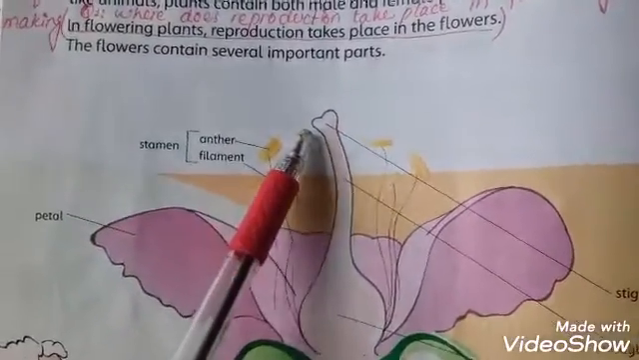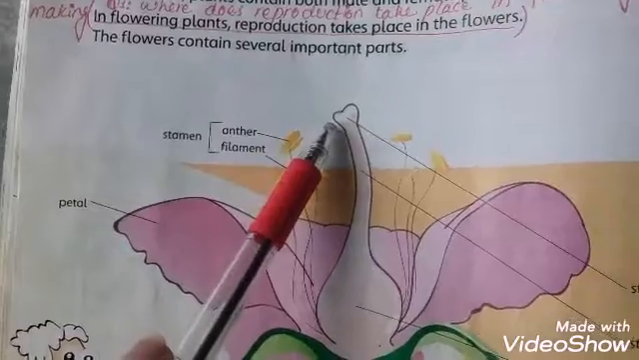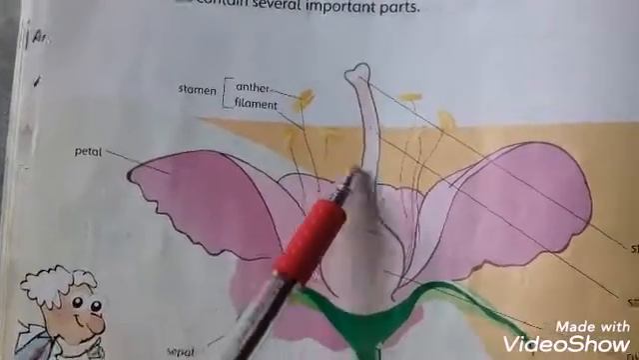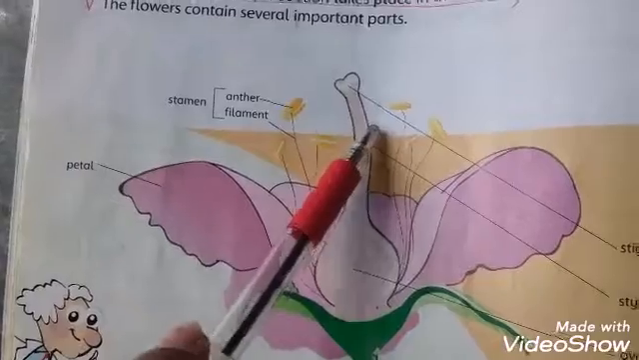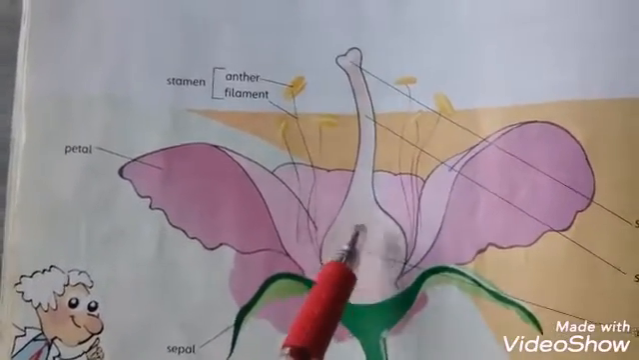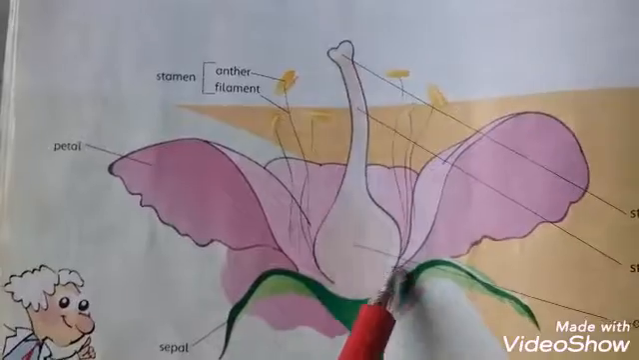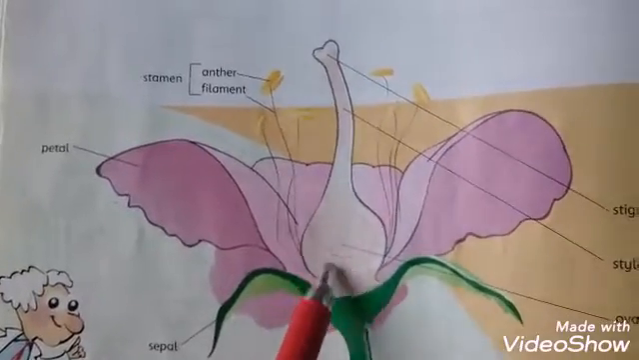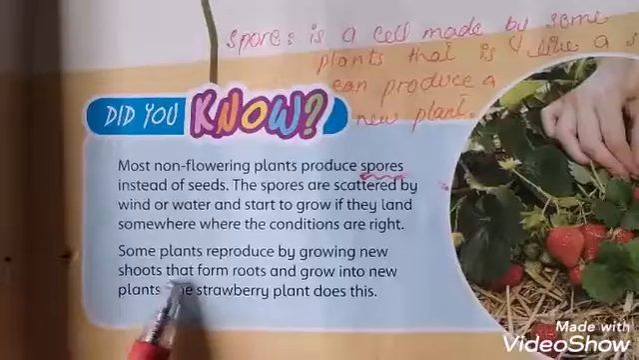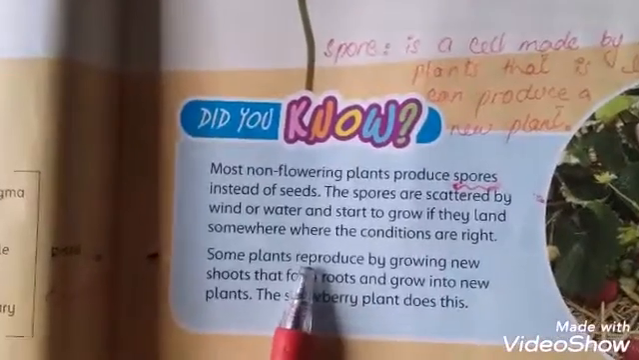After the transfer of pollen grains to the stigma, the pollen goes down into the tube, that is known as the style, and then moves towards the ovary, where it fertilizes an egg and a seed is formed, because the seed is formed in the ovary or in this pistil. On page number 25, did you know?